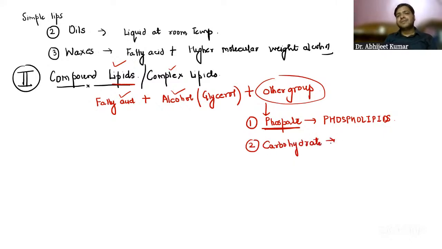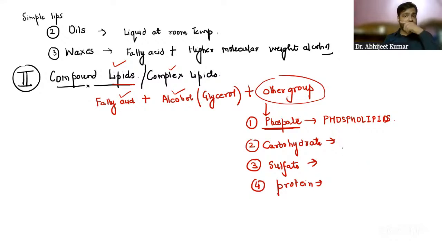If the other group is carbohydrate, what will be the name of the lipid? Anyone in the chat box? If the other group is sulfate, what will be the name of the lipid? If the other group is protein, what will be the name of the lipid? One has answered, yes, Sanjay, very good. Carbohydrate. Vikas Lamba, very good.